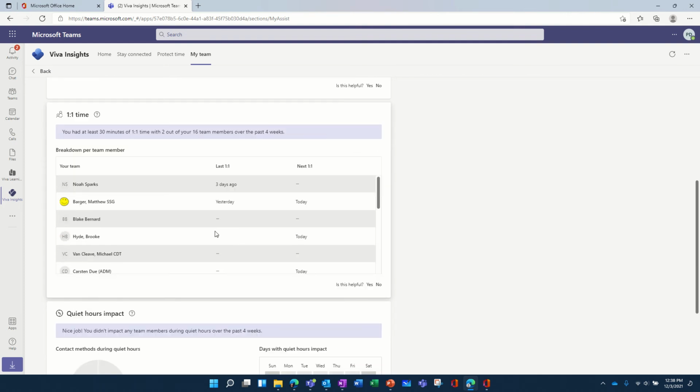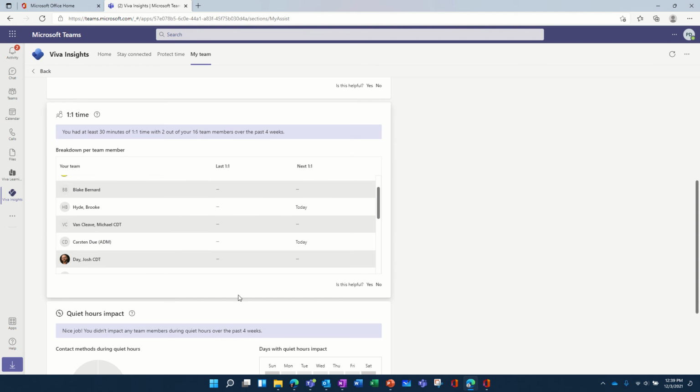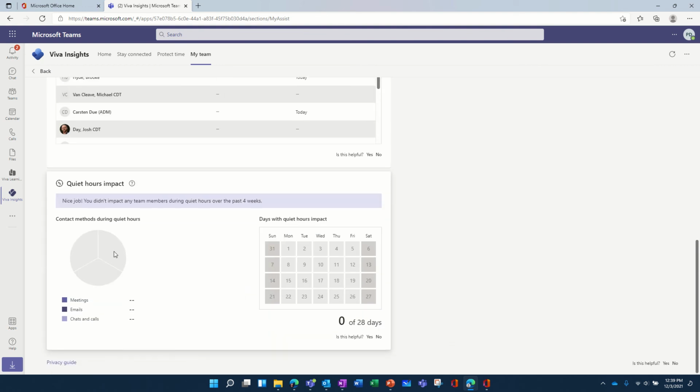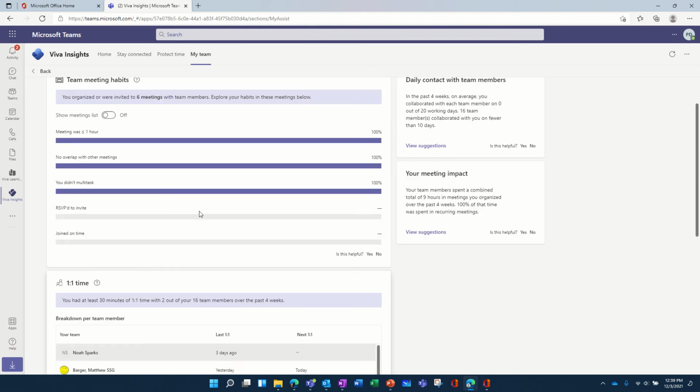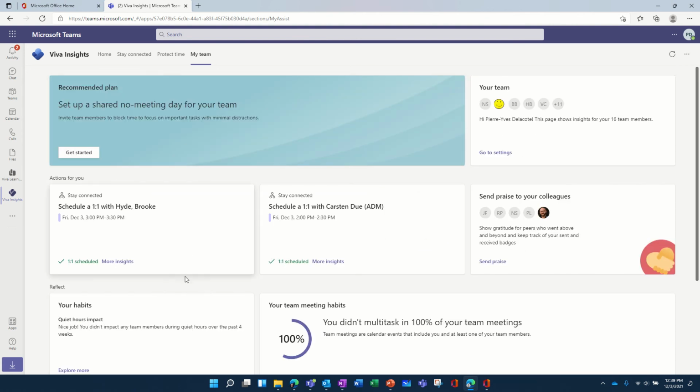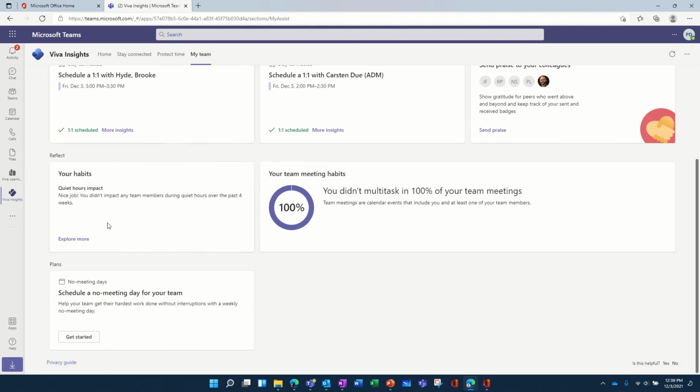You can see the one-on-one time you have with people. You can organize your quiet hours. Since in the demo tenant everything is quiet, but you can see where you're very busy. So pretty simply, you can have access to that here in your habits. You will see also some findings directly here. So, for example, I don't multitask during Teams meetings, which is a good thing.